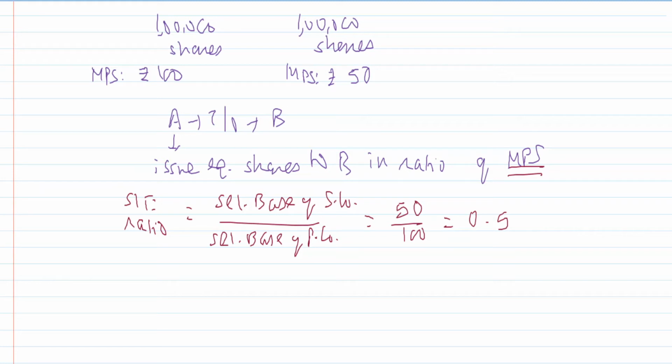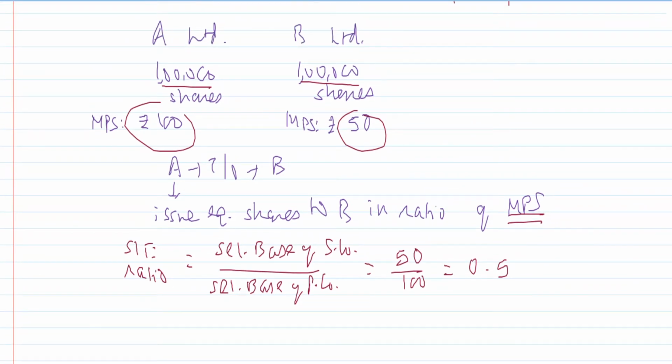Selling company has 1 lakh shares does not mean I will give exactly 1 lakh shares to them. Please understand. The share price is only 50 here, while my shares are worth 100 rupees. Purchasing company shares are more valuable. Then why will I give more number of shares to the selling company? So I will give them 0.5 shares.